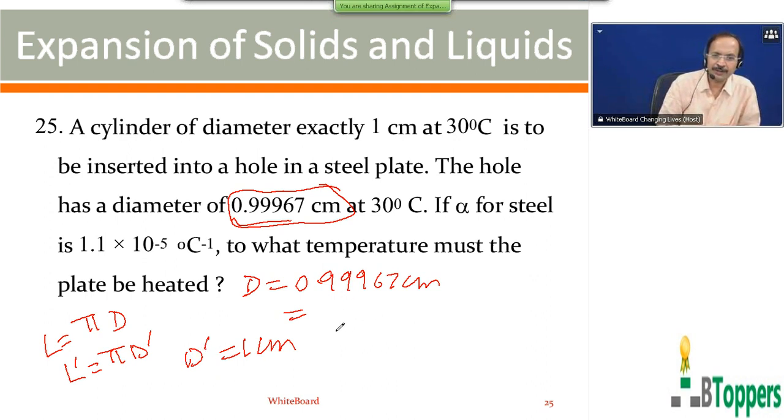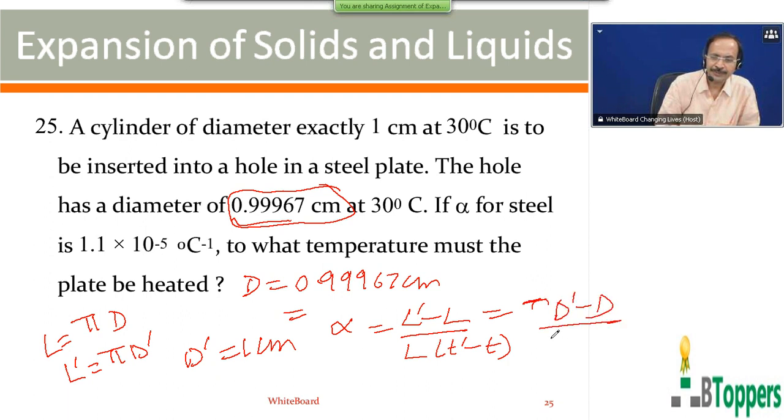So as I explained in one of the previous problems, alpha you can write as L dash minus L by L into T dash minus T. And this L dash minus L by L, you can write D dash minus D by D, where D is the initial diameter of the hole in the steel plate, D dash is the new diameter of the hole in the steel plate.